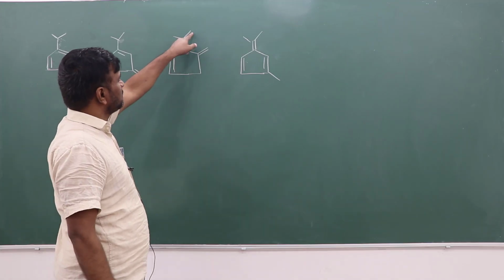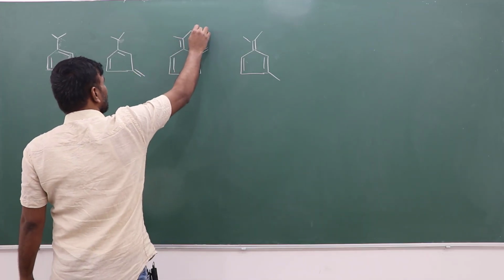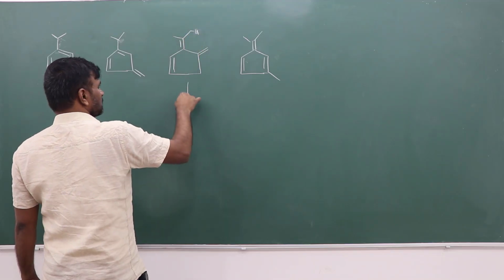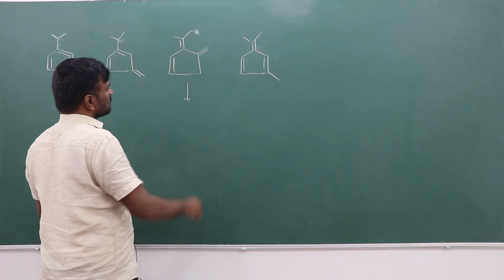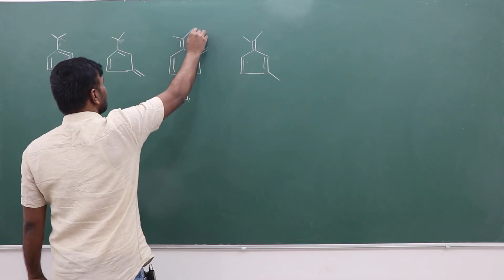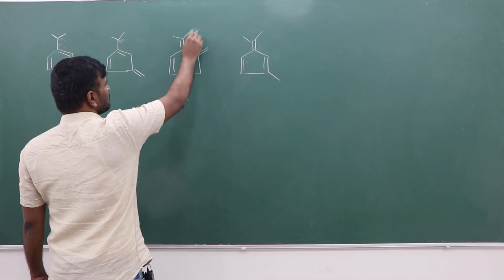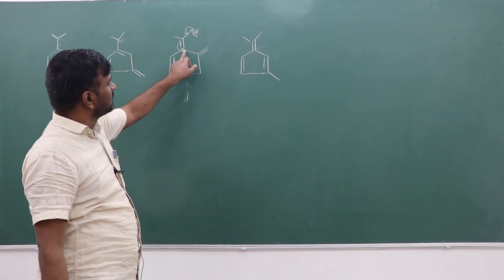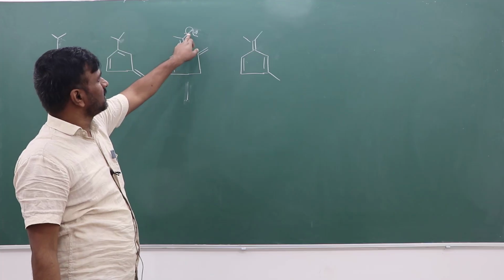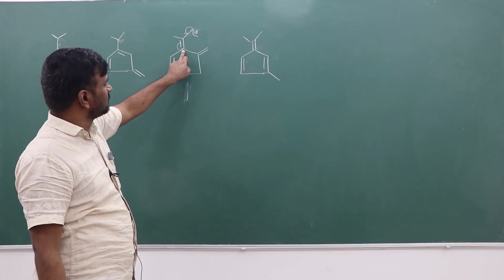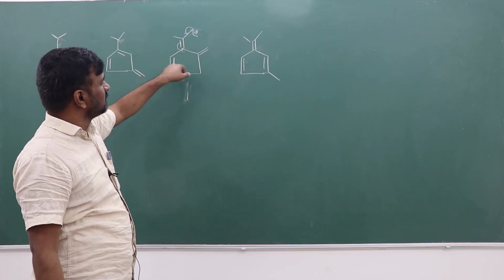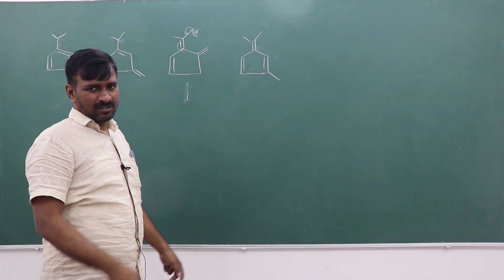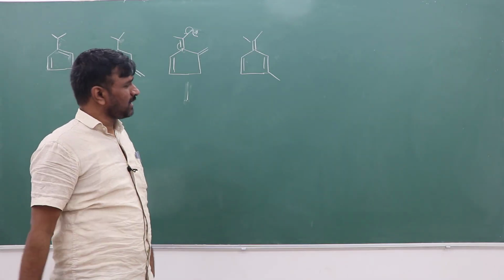Suppose in this position a hydrogen atom is lost. What will happen here? A negative charge will be there, next to a double bond. Due to this negative charge, there is no extra stability of this ring, because this is already an sp3 carbon, so there is no aromaticity.